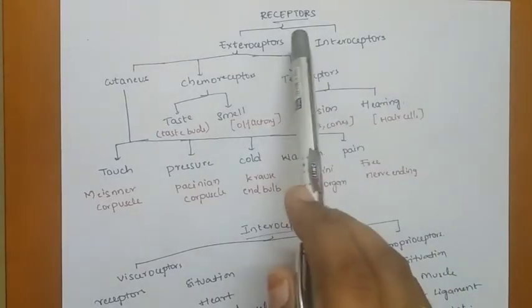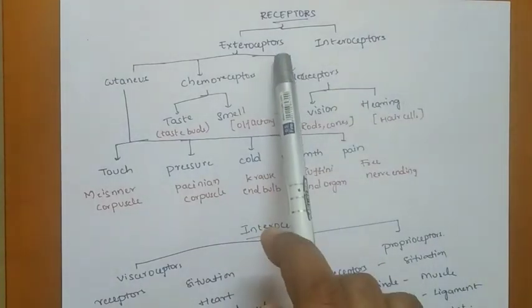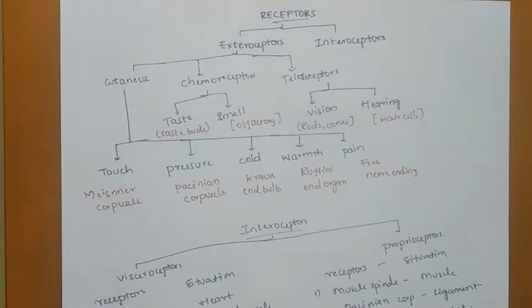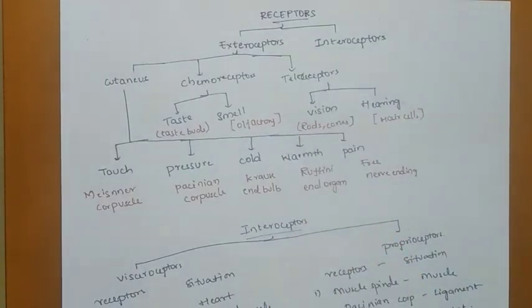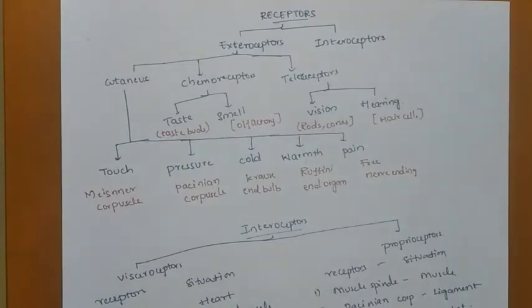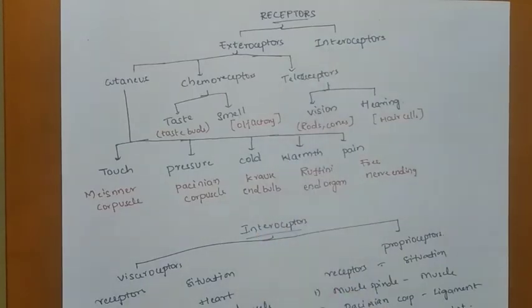There are two types of receptors, exteroceptors and interoceptors. Exteroceptors are the receptors which respond to stimuli coming from outside of the body. And interoceptors are the receptors that respond to stimuli coming from within the body. So this is the difference between the exteroceptors and interoceptors. Exteroceptors are again divided into three types: cutaneous receptors, chemoreceptors, and telereceptors.